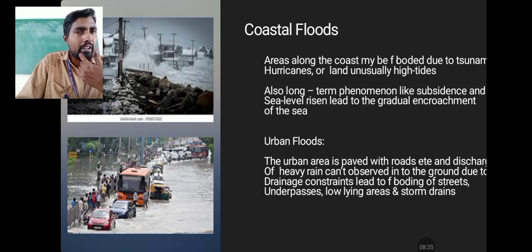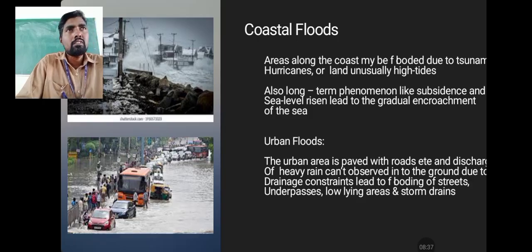So the entire area consists of concrete, which cannot absorb rainwater. The water simply overflows, with zero infiltration and zero storage capacity. Under that condition, the excess water flows over the land surface, and we call it a flood.